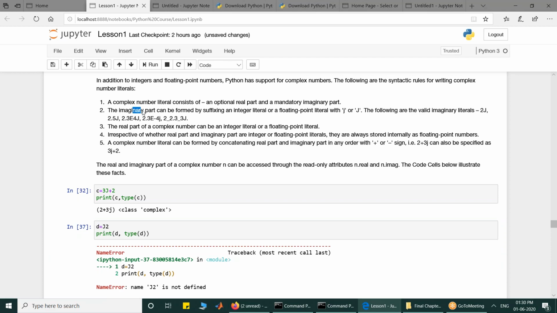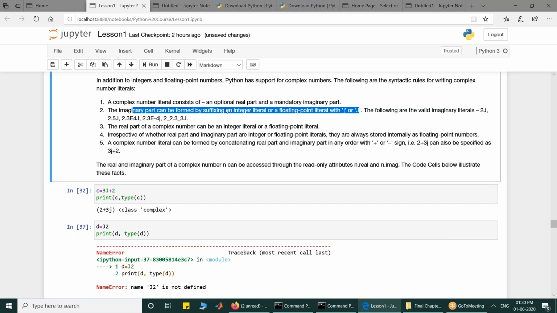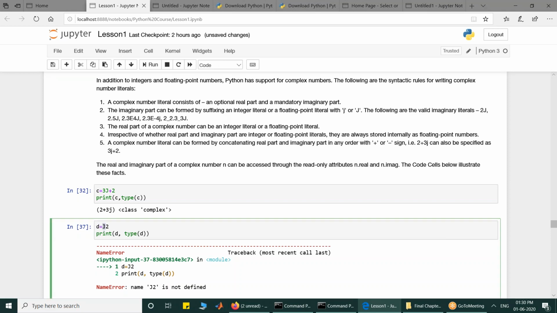Imaginary part can be formed by suffixing an integer literal with j or capital J. Very important to note the word suffix. You cannot prefix j like here. What I have done is prefixed j to the digit 2 in an attempt to make it a complex number, but this is not valid. This will give you an error.